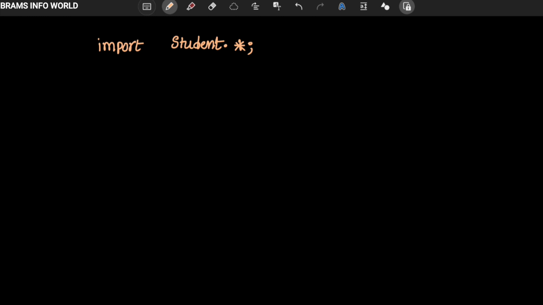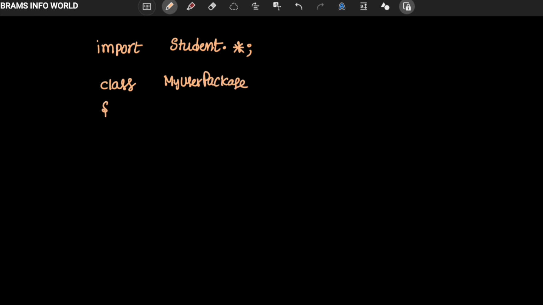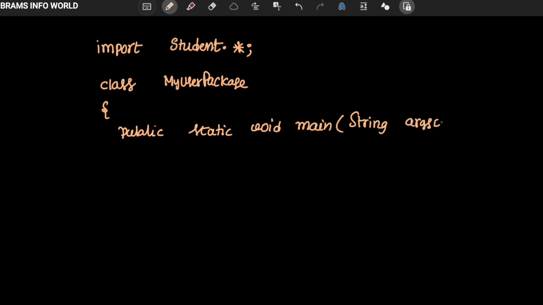Otherwise we can use UZ. And I'm defining the main class, so it does not require a public class. Otherwise you can define it, no problem. I'm going to define a class called my user package, which is my main program, and public static void main, with one argument, String args.